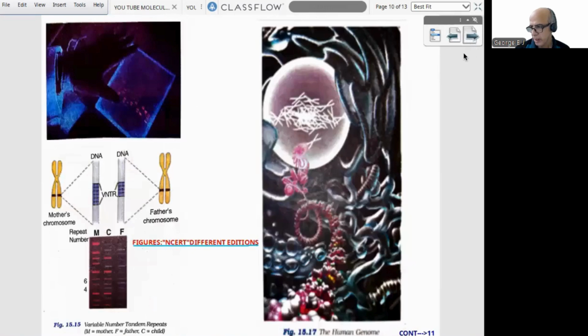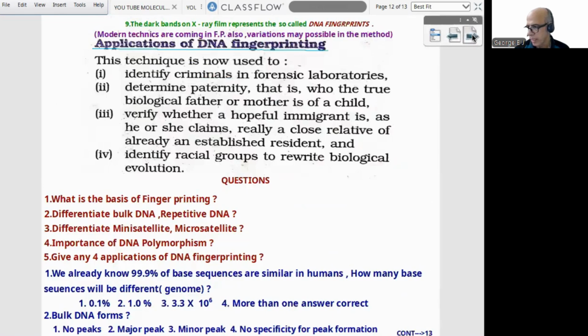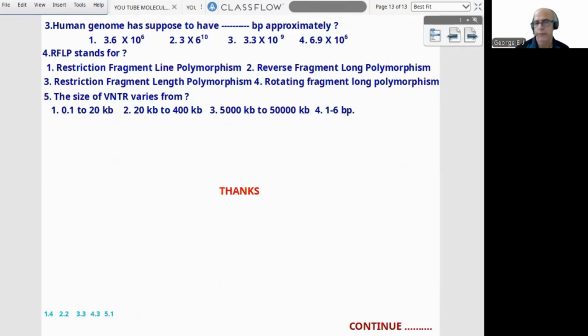Then the human genome, then different aspects. After that, the steps I have given there, different steps, step by step. And finally, applications of DNA fingerprinting with 5 theory questions, 5 NEET model questions with the key.